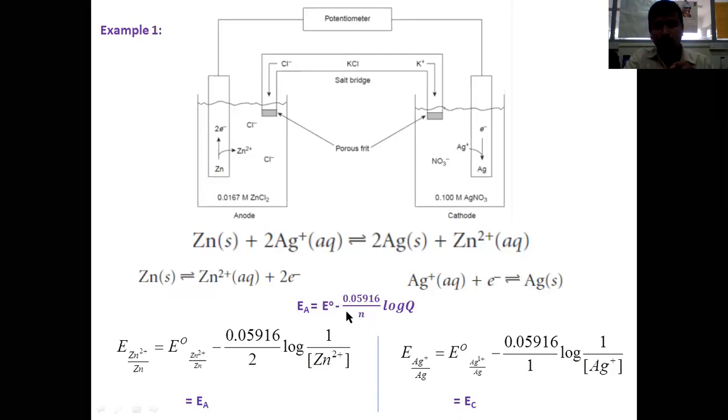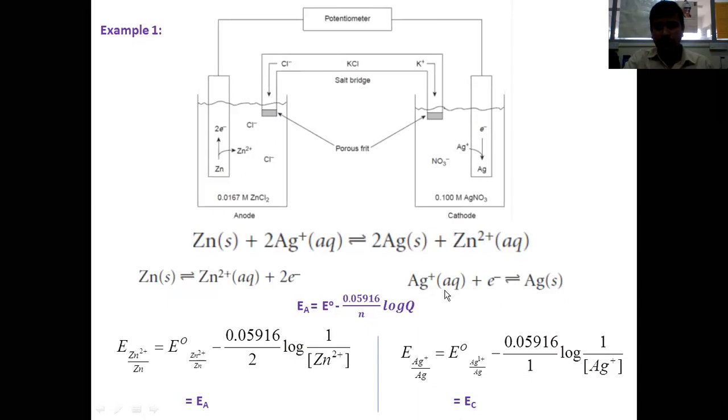So EA will be equal to E naught plus 0.05916 divided by N into log Q. In that case, E is equal to E naught minus 0.05916 divided by 2 into log of zinc 2 plus concentration. Instead of 1 over zinc 2 plus concentration, here you will get log of zinc 2 plus concentration. In that case, this will be converted into plus. So both ways are correct. This potential, because this is the oxidation reaction, the potential for the oxidation reaction is called anodic potential.